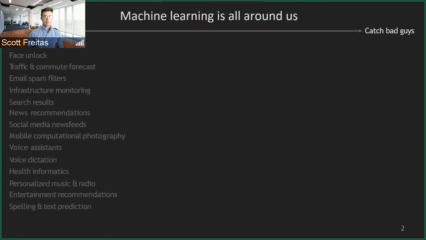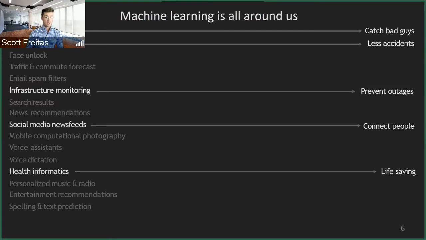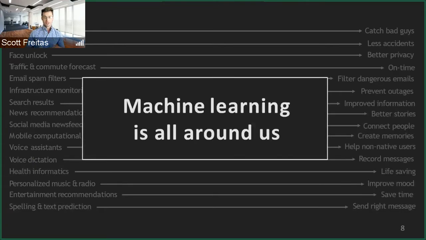So first off, let's start by talking about how machine learning is all around us right now. It ranges from cybersecurity to autonomous vehicles, to infrastructure monitoring, social media news feeds, and health informatics, and also things like spelling and text prediction. The real thing is that machine learning is all around us in things that we're doing currently.